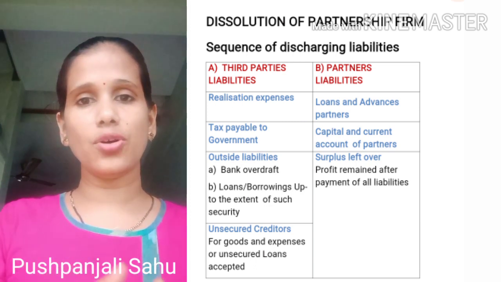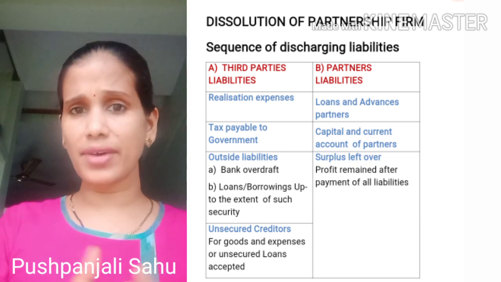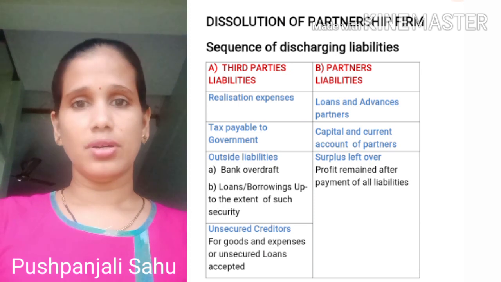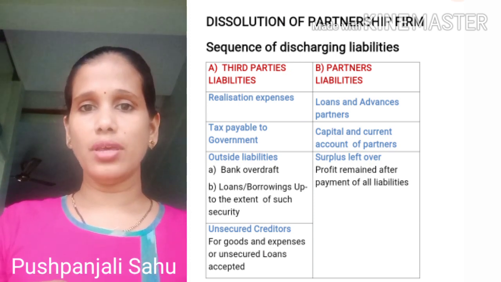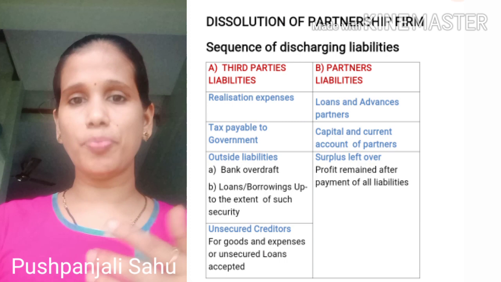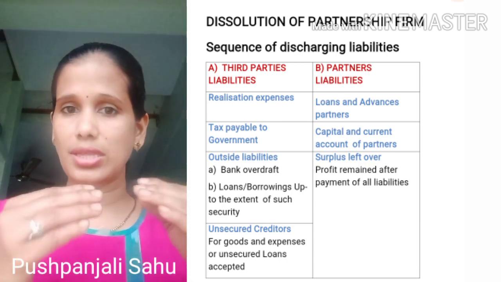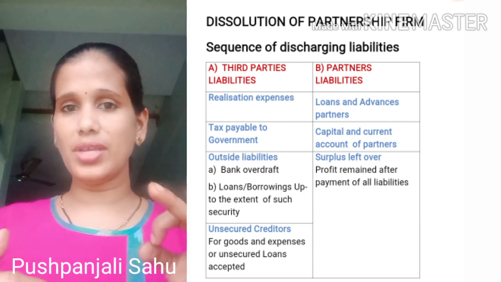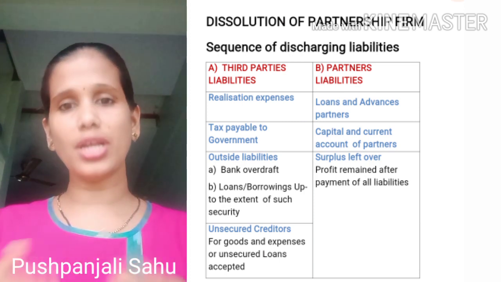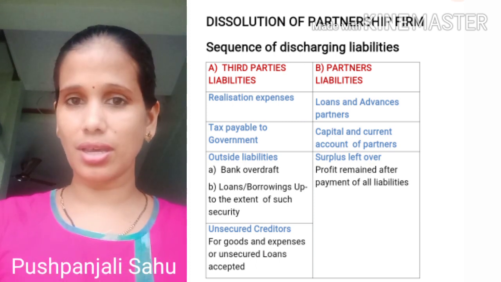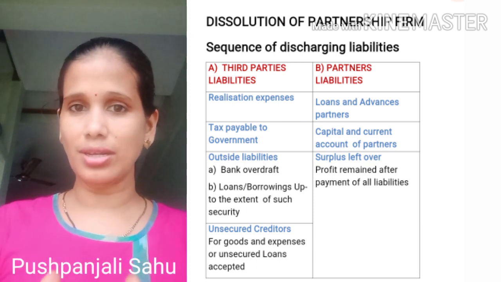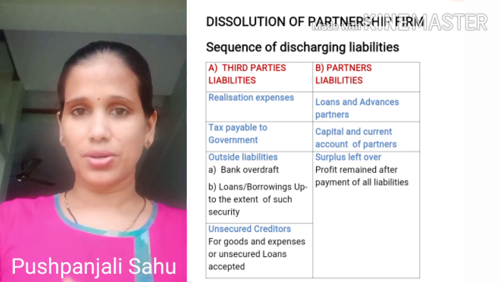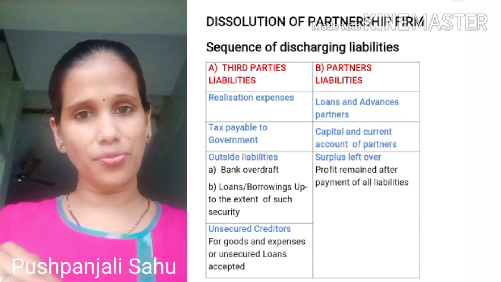Then any of the advances if they have taken from others, any bank overdraft, or any creditors if they have not paid the amount, all this should come under the secured part. It means if these particular liabilities are secured, then these liabilities should be paid by the partnership first.